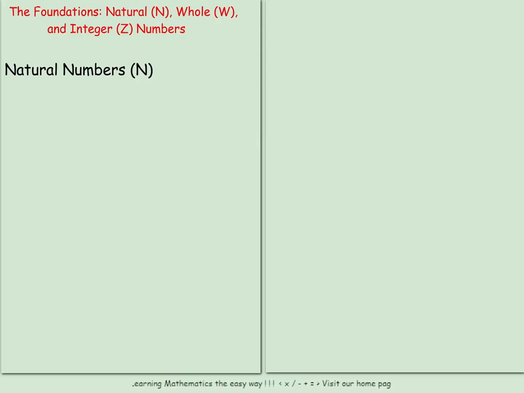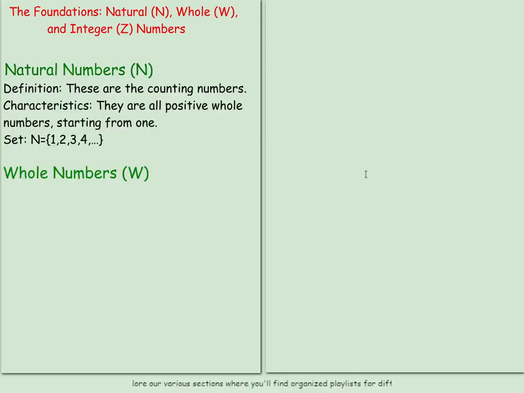The next one, talking of the whole numbers, this set includes all the natural numbers plus 0. Take note, we just spoke of natural numbers, but the whole numbers would then include all the natural numbers plus what? 0. So they are also non-negative, but they start from 0. So we say 0, 1, 2, 3, 4, and it goes on and on.